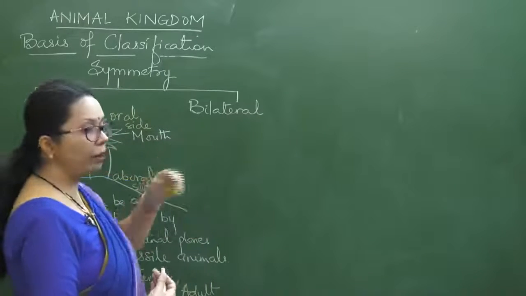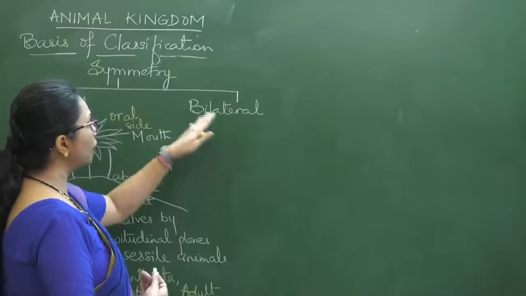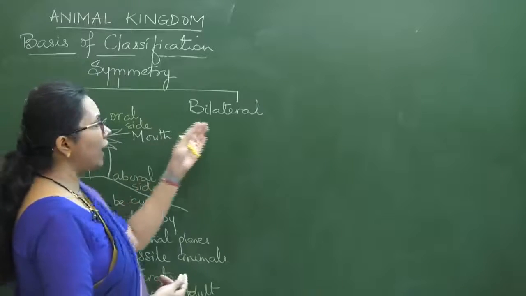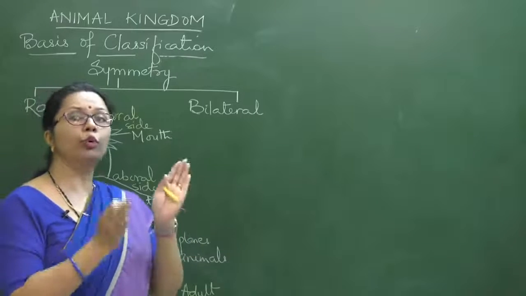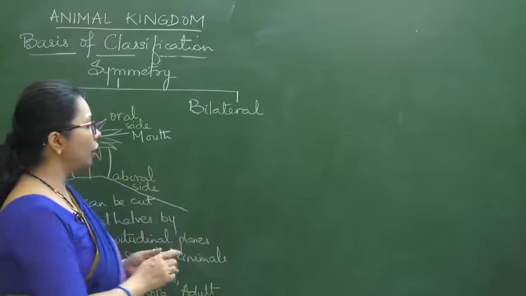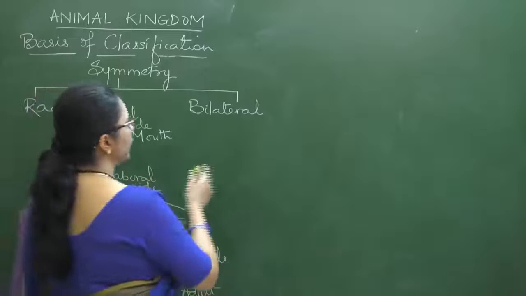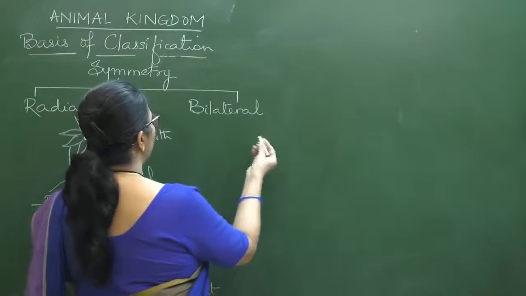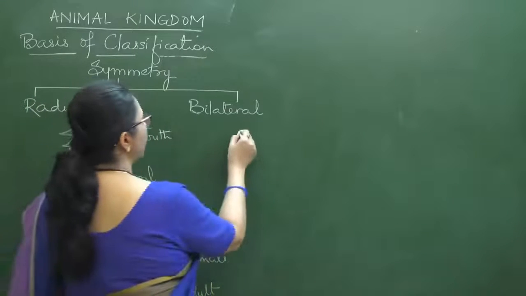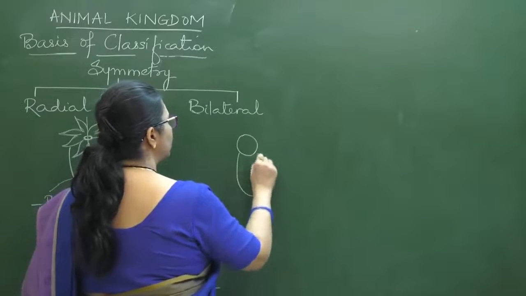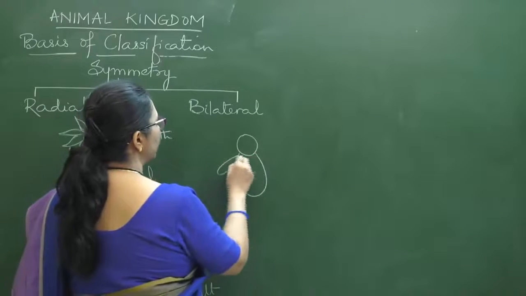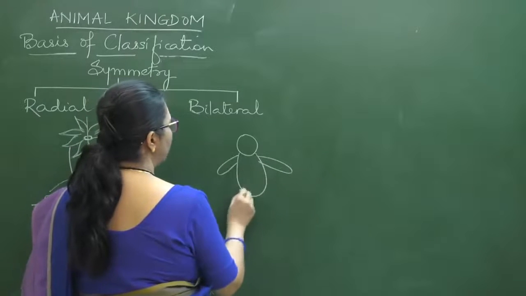Now coming to bilateral symmetry. Bilateral means two lateral sides are there. In this case, we can draw a simple cartoony animal so that it becomes easier to understand, and let us put the appendages also, hands and feet.